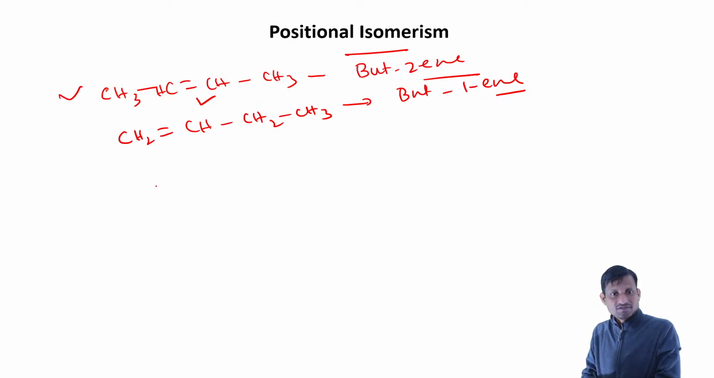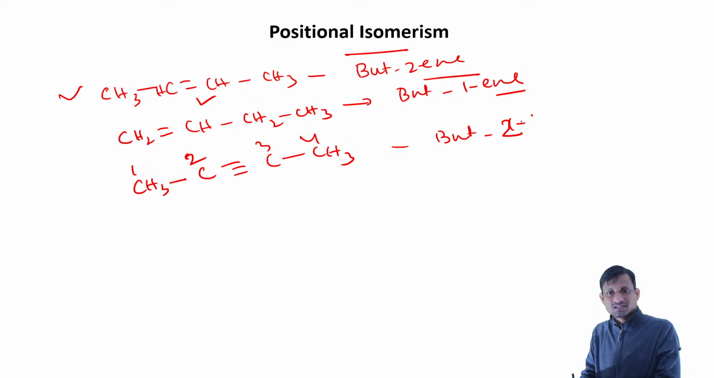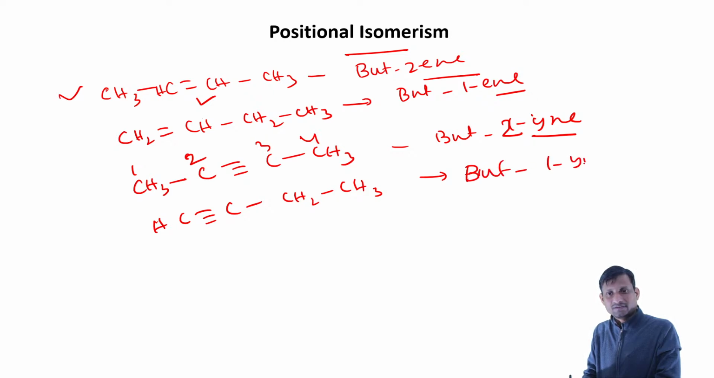So again, if we have a structure like this, C triple bond, again CH3, this is two position, one, two, three and four. So this is but-2-yne. 'yne' represents the triple bond. And if we have something like this, HC triple bond C, CH2, CH3, that will be but-1-yne.